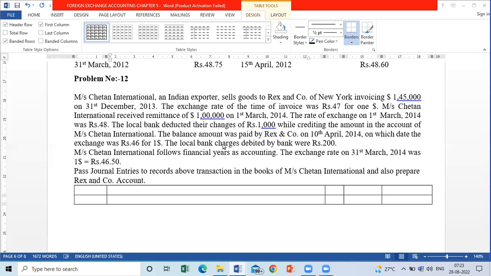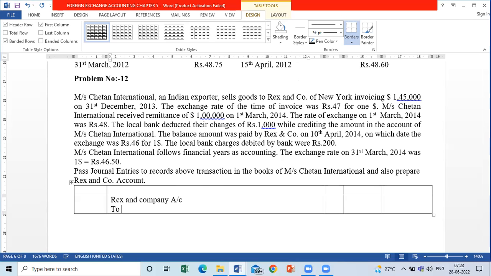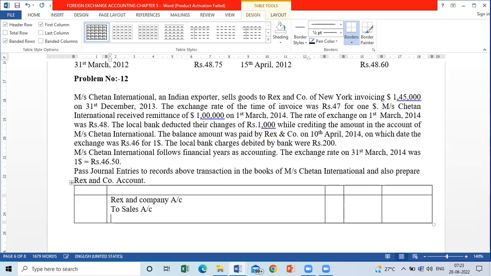So we are exporting the goods here. Who is the receiver? Who is the buyer? Rex and Company is the buyer. Debit Rex and Company account. Export किया मतलब सर सेल किया.